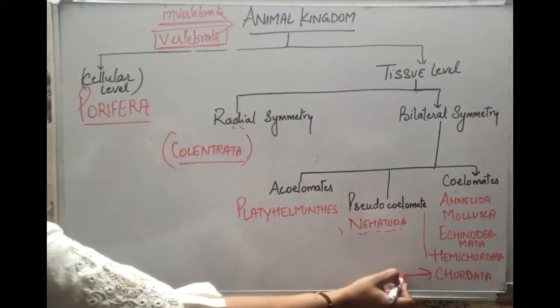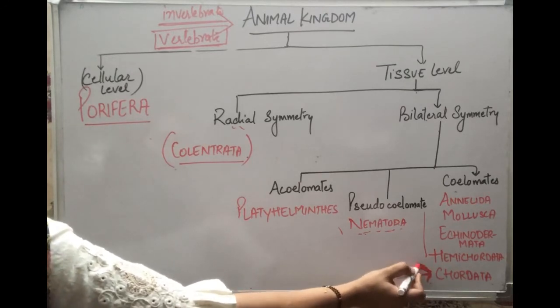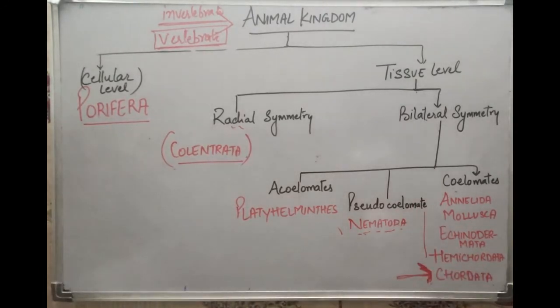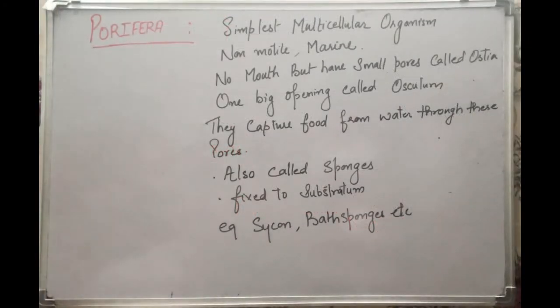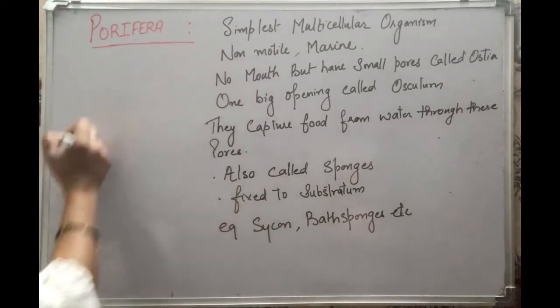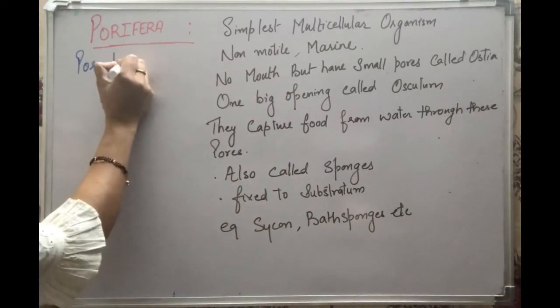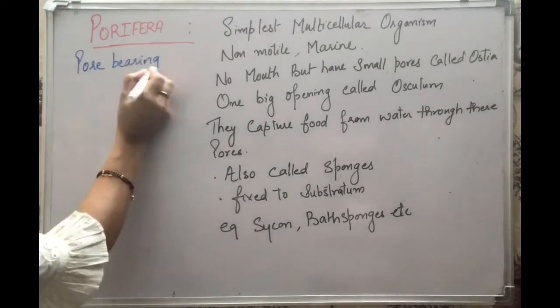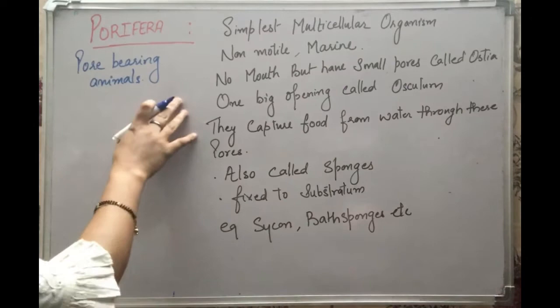So chordates are the organisms that have a vertebral column, and there is a notochord at the embryonic stage that converts into the backbone in adulthood. Now let's start with the first organism, that is Porifera. Now the Porifera are also called pore-bearing animals. So they are actually animals but they don't look like animals.